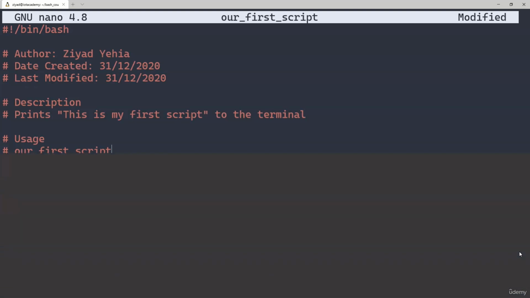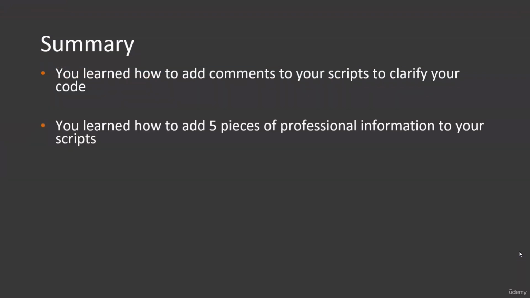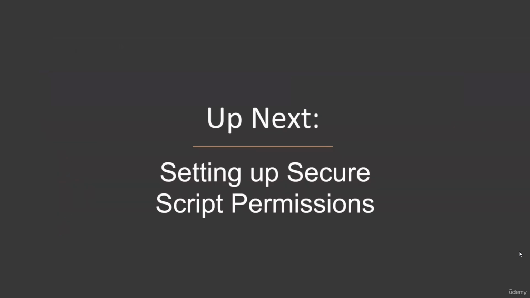So in this video, you learned how to add comments to your scripts to clarify your code, as well as how to add 5 pieces of information to your scripts to make them super professional: the script's author, creation date, last modified date, description, and usage. So now that you know all 3 components of a bash script and how to structure your bash scripts professionally, in the next video, we're going to have a quick discussion about security, and then you'll have a challenge to write your own bash script independently.